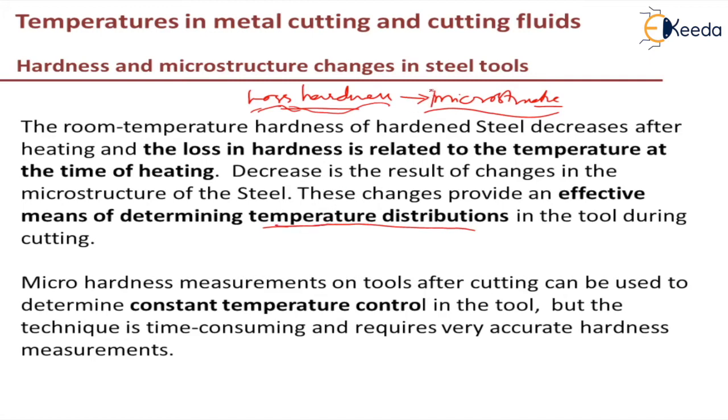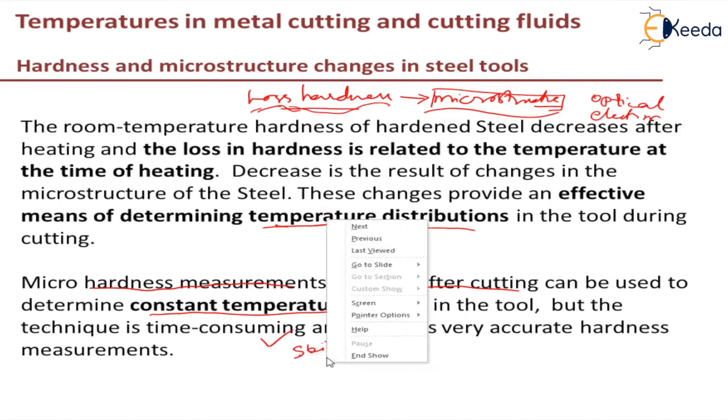This microstructure can be seen using an optical microscope or electron microscope. Next, after cutting, you can use a micro hardness measurement to determine the temperature contours in the tool. But this is time consuming and requires skill and experience to exactly predict the temperature. So this is about temperature measurement using hardness change.